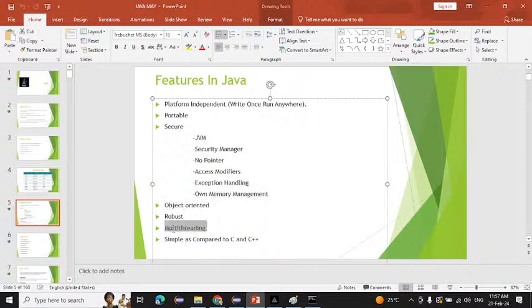After that, multi-threading. This is a big concept. But if I tell you in short, suppose I am giving you one task that is very big and will take 3 to 4 days for a single person. If five people do this task at the same time, it will take only 1 day. But I told you that you have to do this task in 1 day.